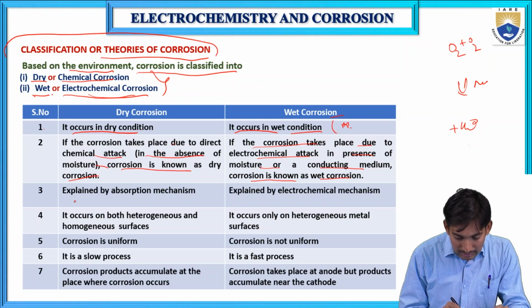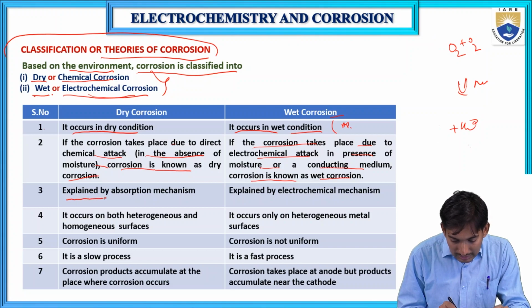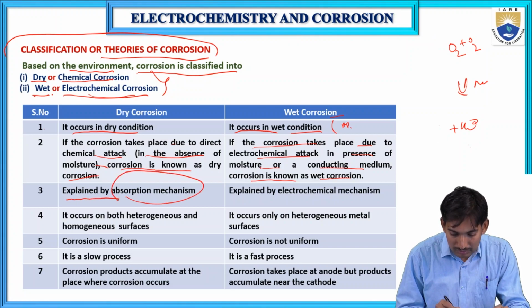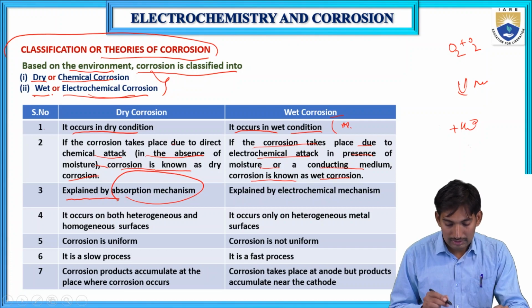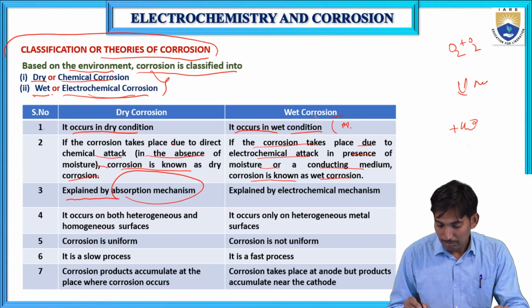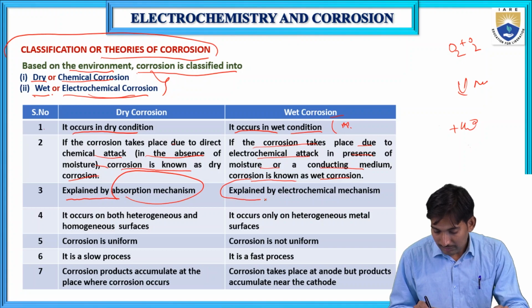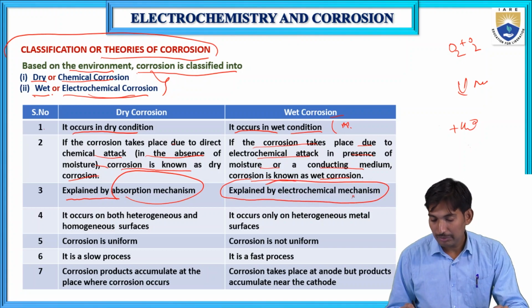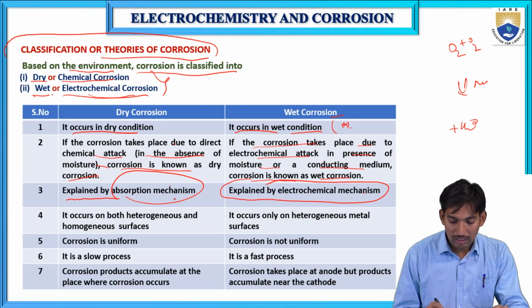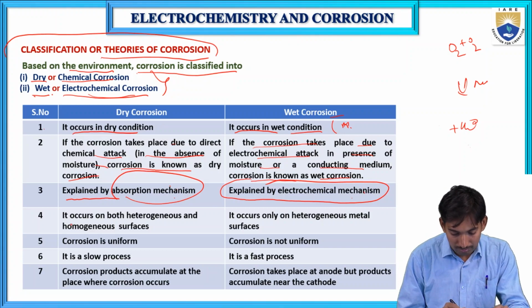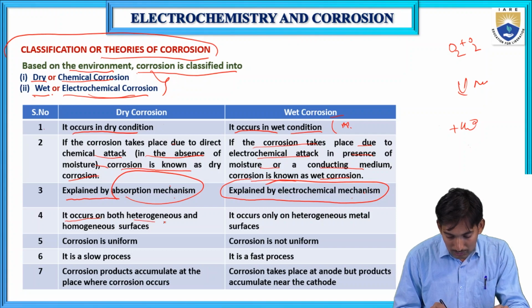The third point is that dry corrosion is explained by the absorption mechanism, but wet corrosion is explained by the electrochemical mechanism. It occurs on both heterogeneous and homogeneous surfaces.